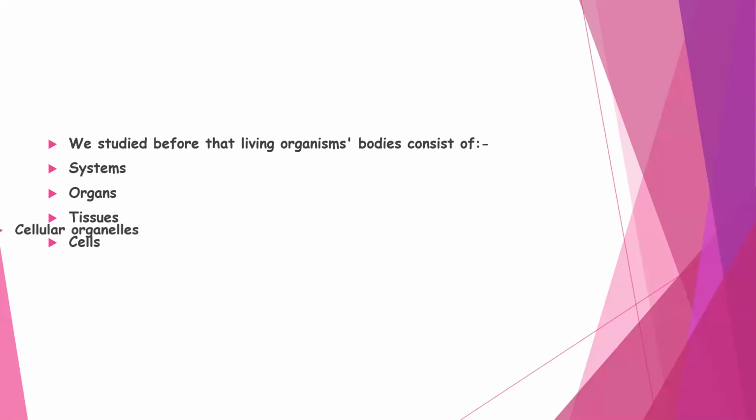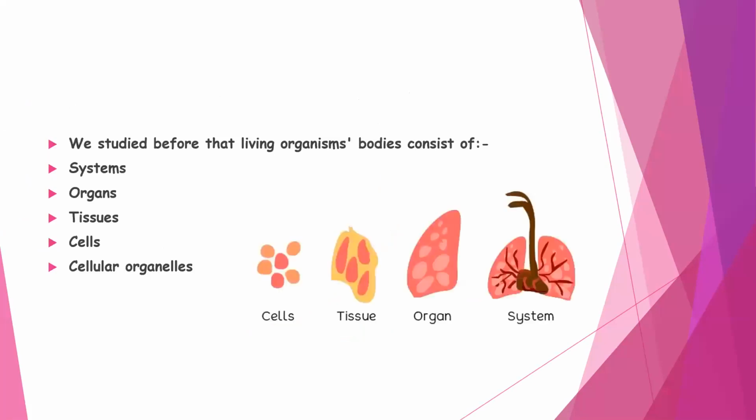Each cell consists of small organs inside the cell, and because they are very small, we call them organelles. So each cell consists of cellular organelles, and each organelle is composed of molecules. And each molecule is composed of atoms. So the smallest building unit we have in our body is the atom.